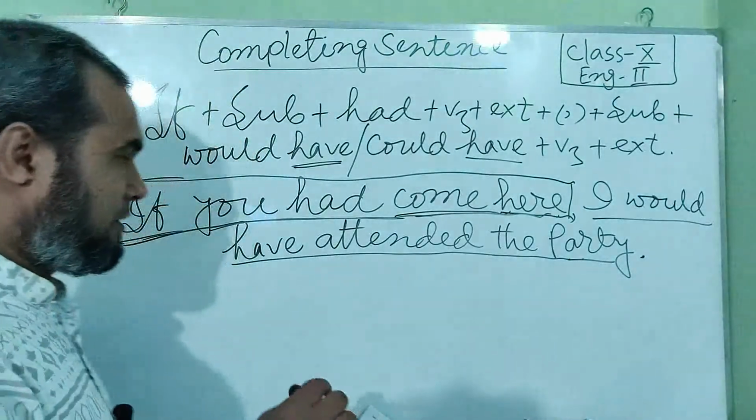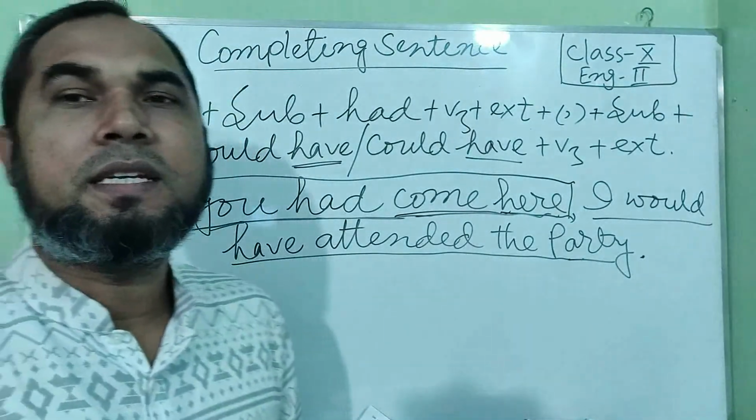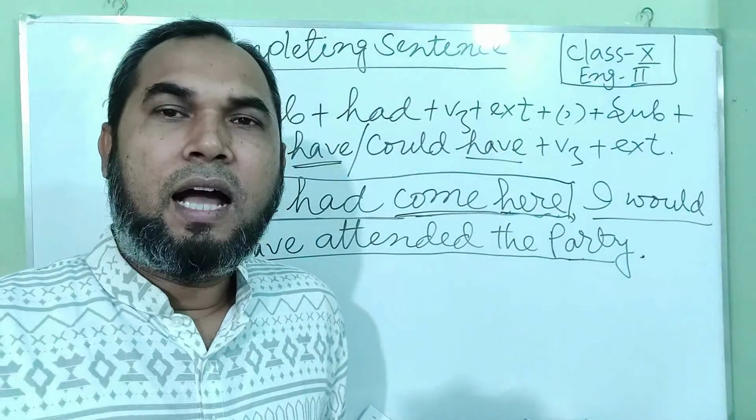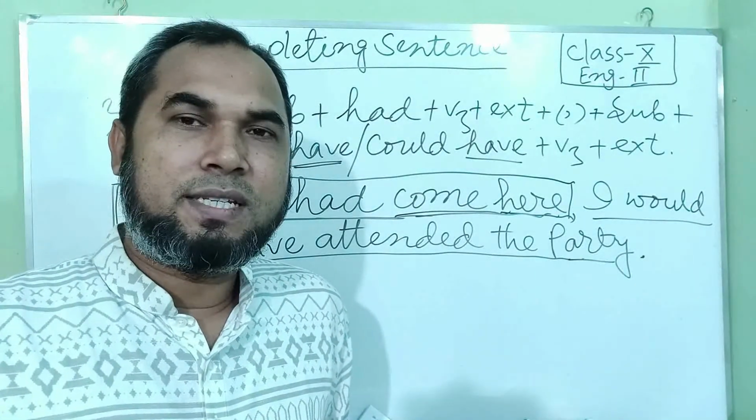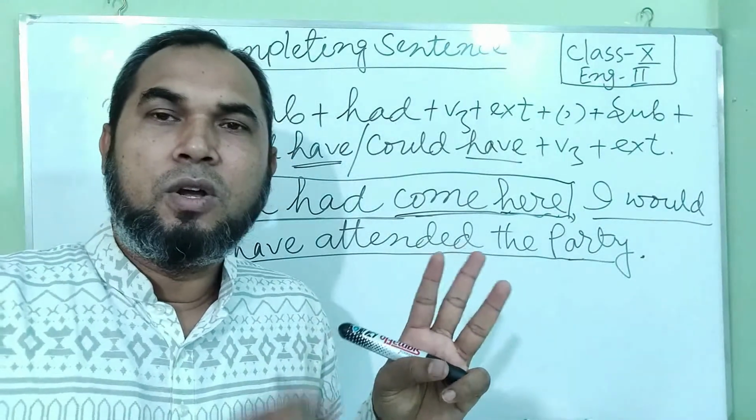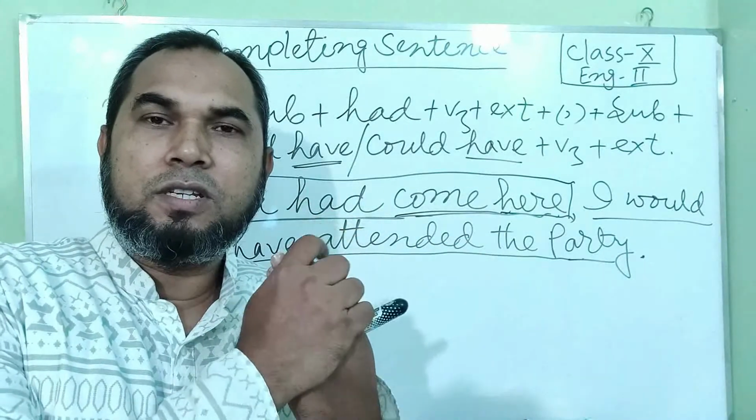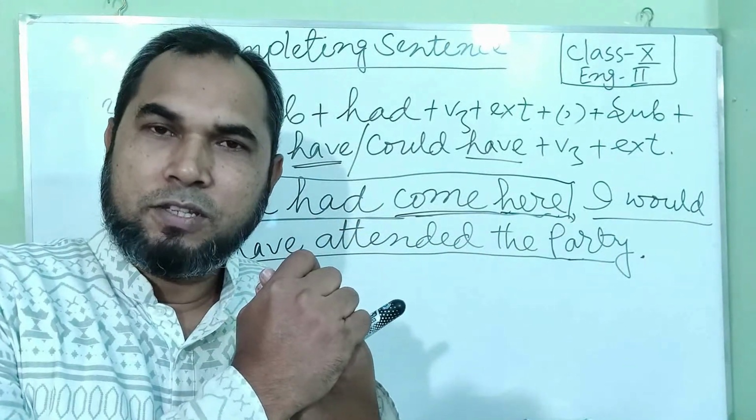Okay, so dear friends, we have discussed here three conditionals. I would like to repeat it once again. That is, the first conditional: if plus present plus future.